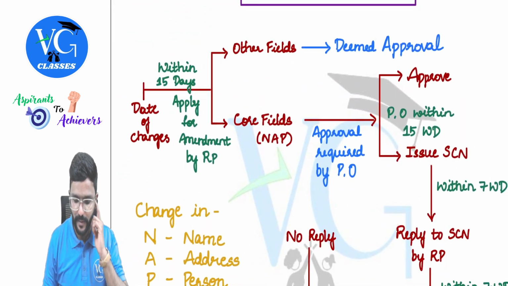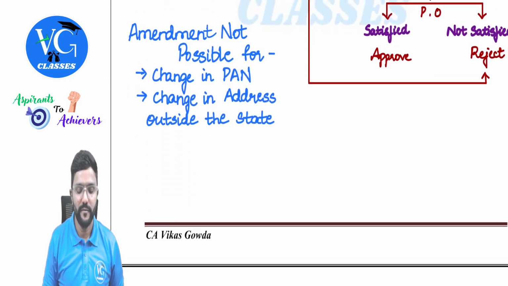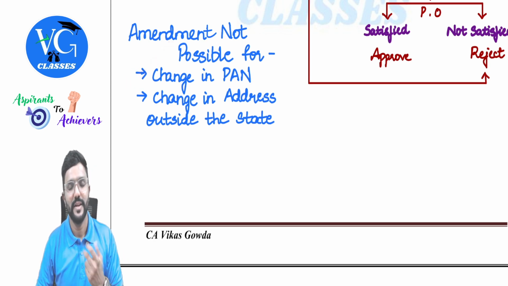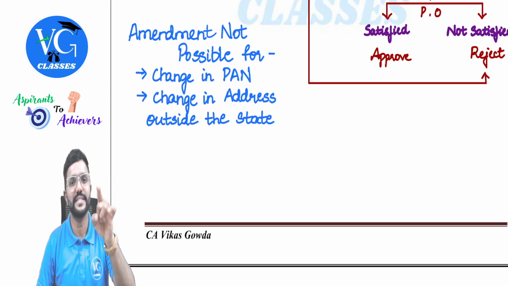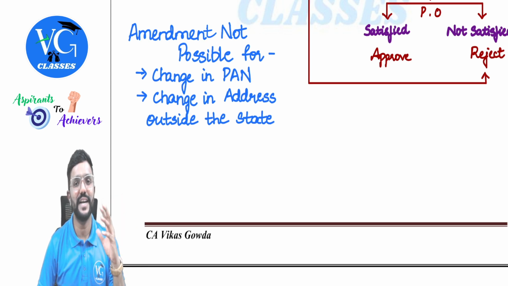Very simple. Okay. Then amendment is not possible when there is a change in PAN. For example, I sold my business to you. My business was registered under my PAN. Now, can I give my registration also to you? No, no. I have to apply for cancellation of registration, whereas you have to apply for a fresh registration under your PAN. So in that case, can I apply for amendment or should I apply for cancellation? I should apply for cancellation.